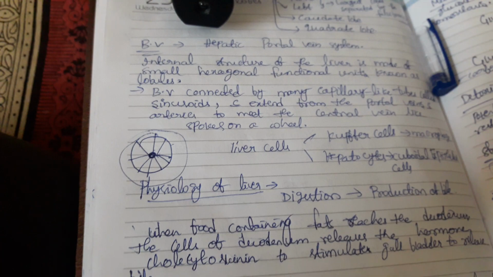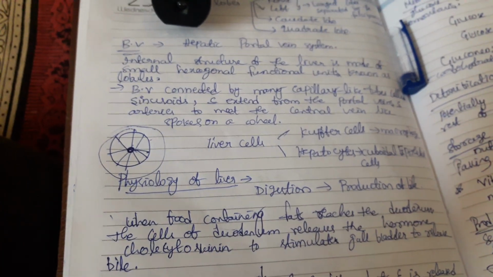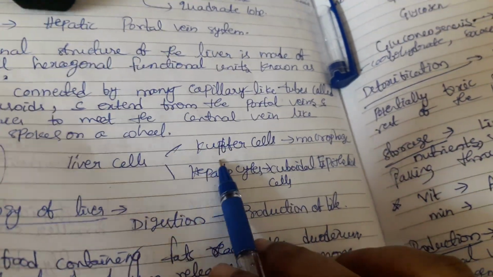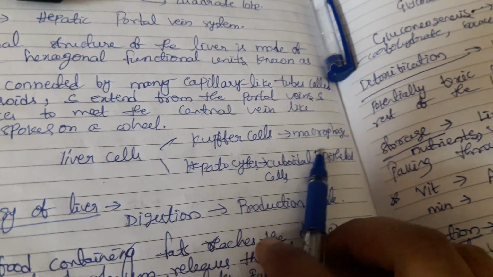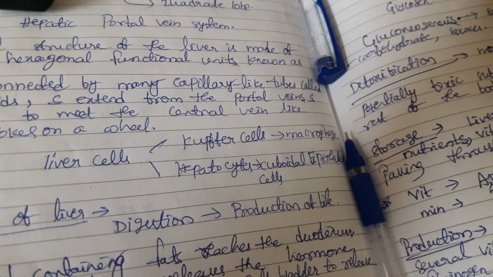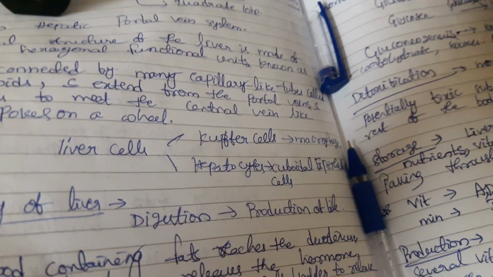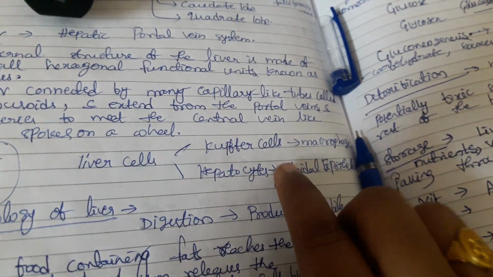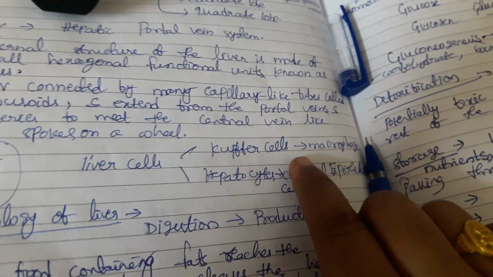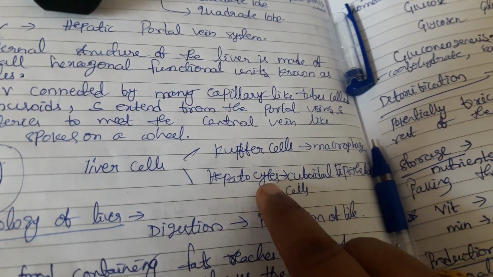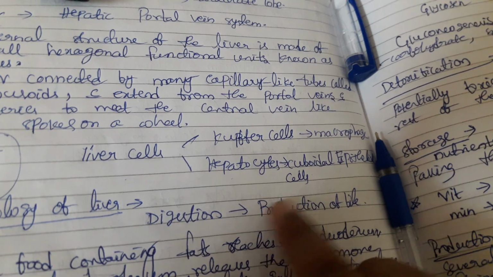Each sinusoid passes through liver tissue containing 2 main cell types called Kupffer cells and hepatocytes. Kupffer cells are a type of macrophage. What is the function of macrophages? They engulf large bacteria. Here they can also engulf worn out red blood cells. Worn out means dead or old. Old blood cells will be engulfed by these Kupffer cells. And hepatocytes are cuboidal epithelial cells.